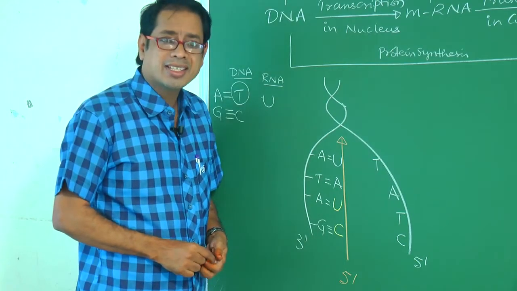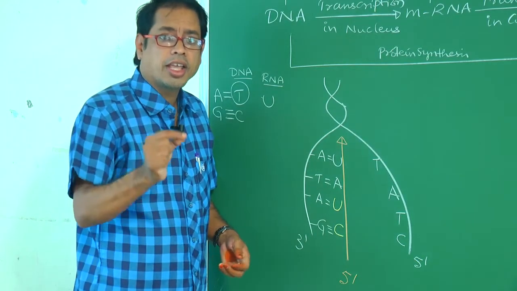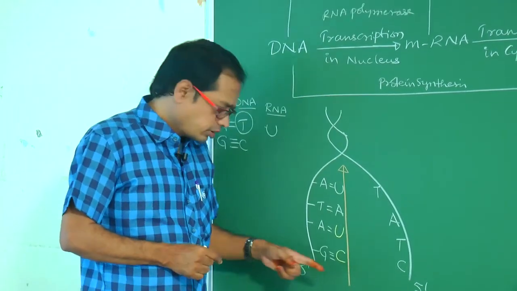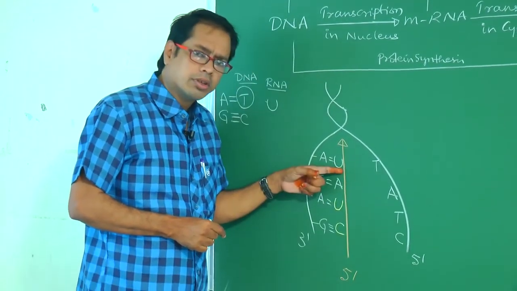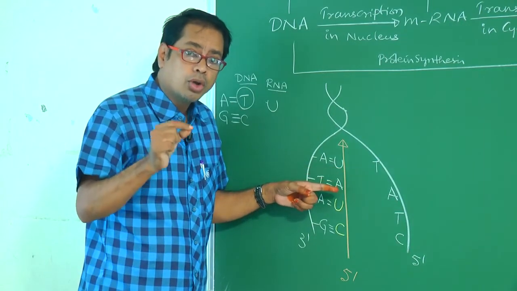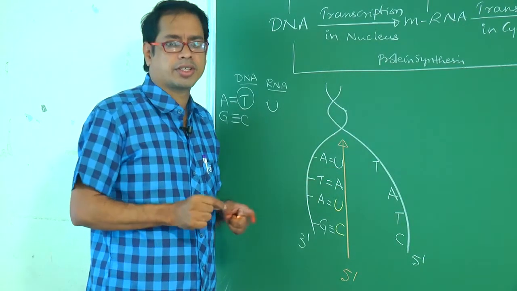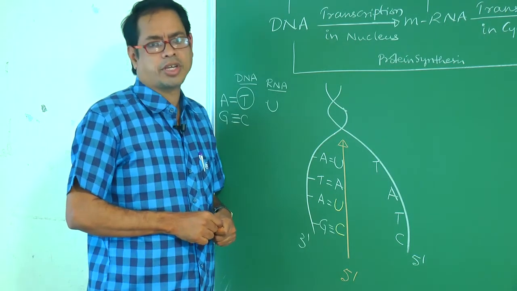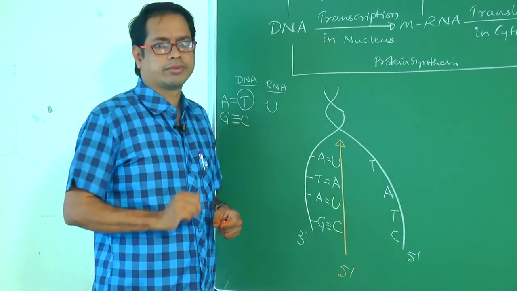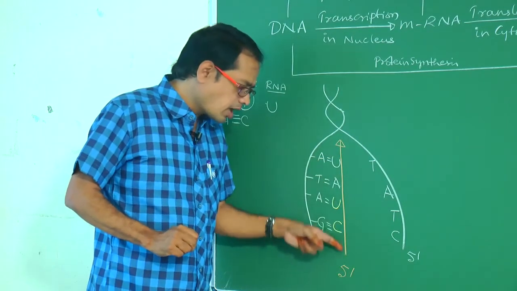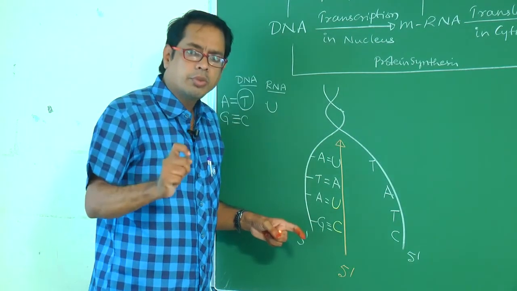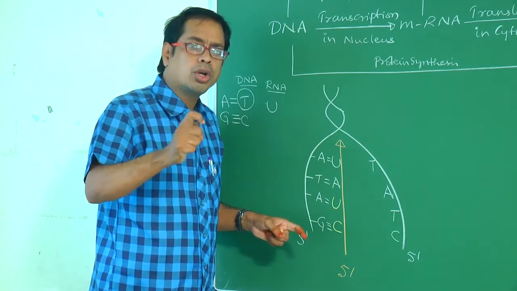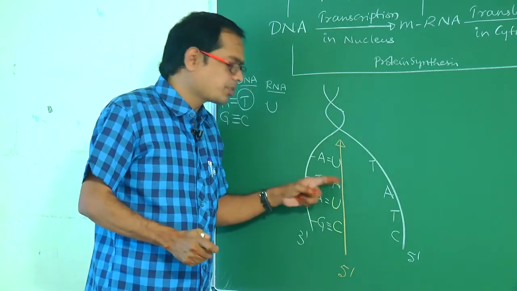Which ones act as substrates? Ribonucleoside triphosphates. This is RNA now. So ribonucleoside triphosphates, or ribonucleotides, act as substrate. Don't say deoxy. The forming strand is RNA. That's why ribonucleoside triphosphates or ribonucleotides act as a substrate.